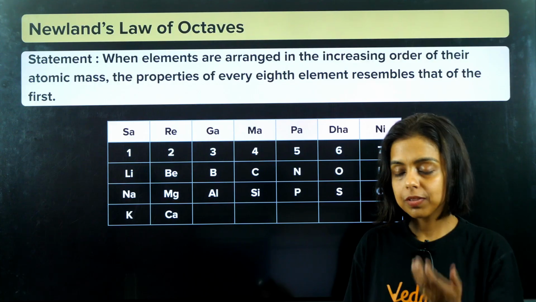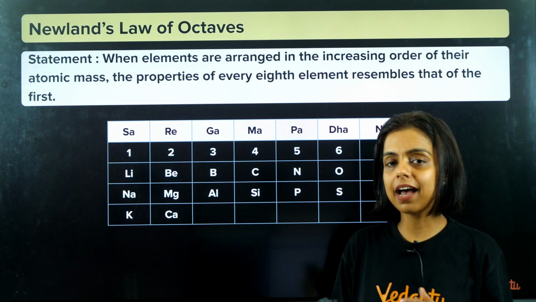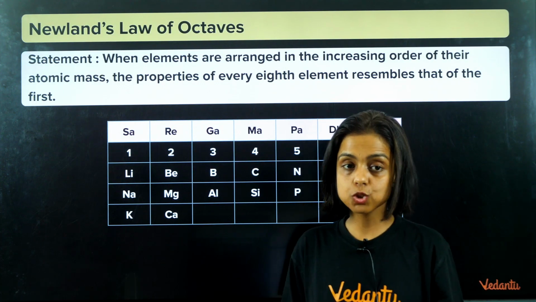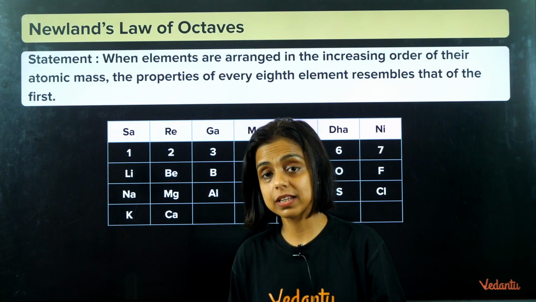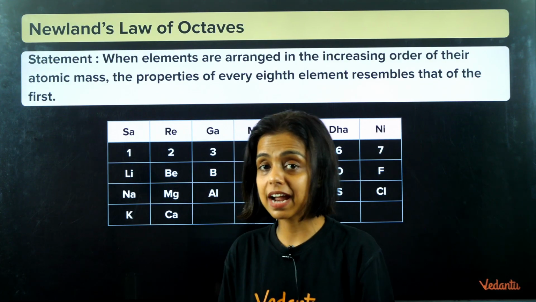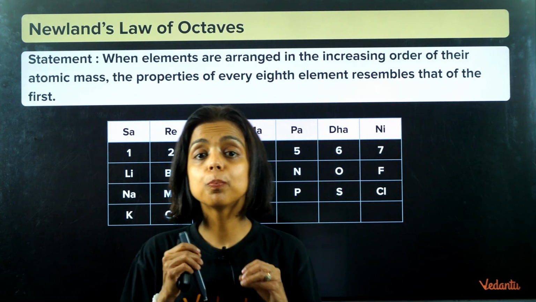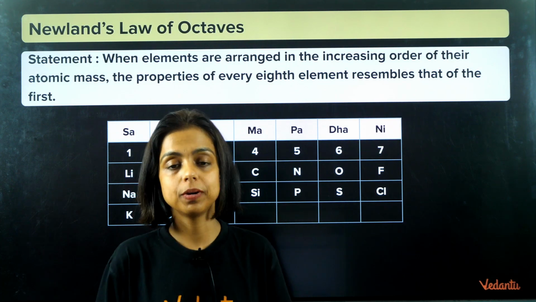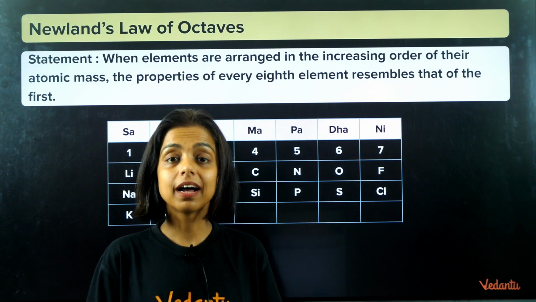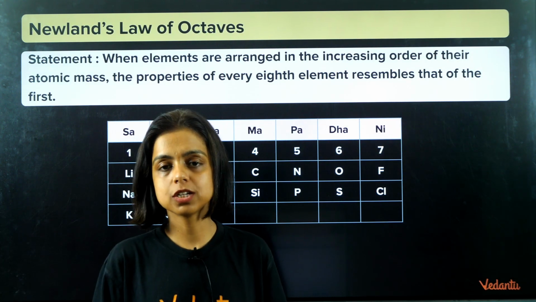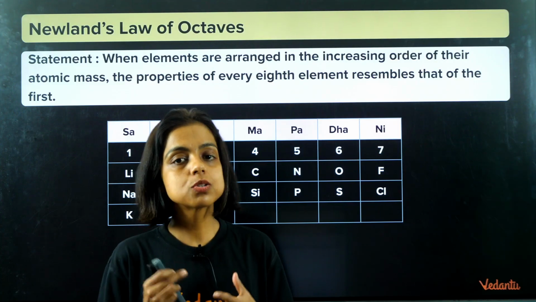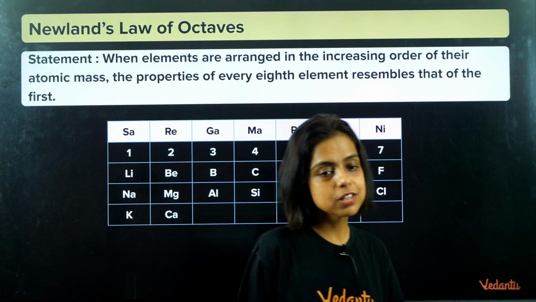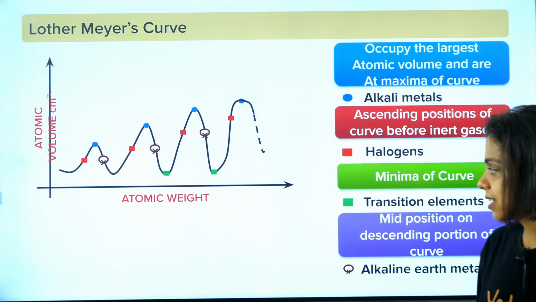He couldn't place elements like iron in this arrangement. When noble gases, the inert gases which do not react, were discovered later on, he was unable to put them in this arrangement. So these were the drawbacks of Newlands' law of octaves, and this arrangement also got rejected, guys.